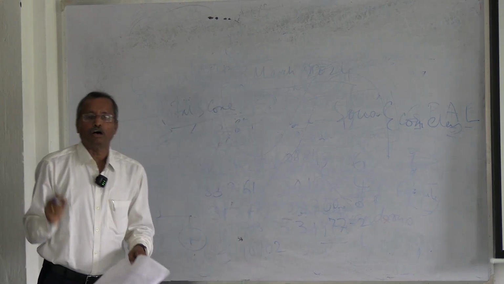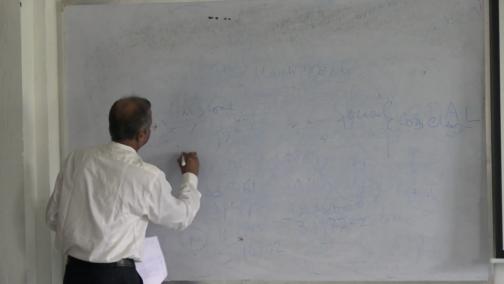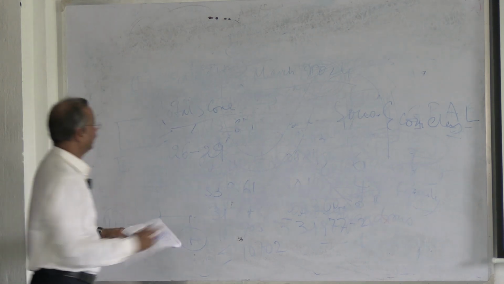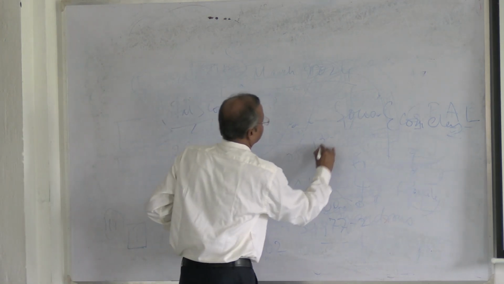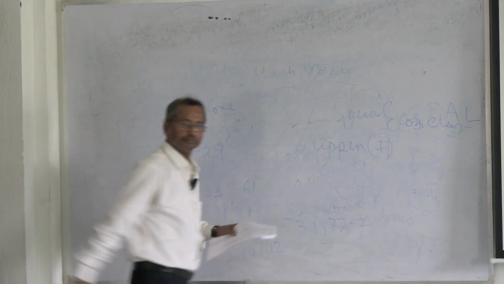If the score of a particular family is 26 to 29, then we consider this family upper class, that is class 1. Clear?